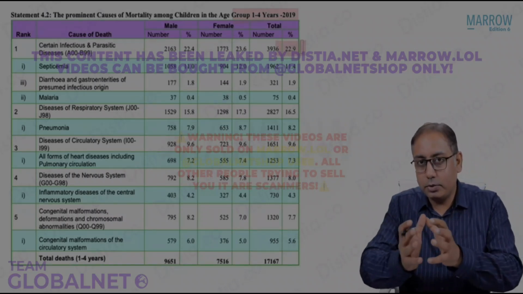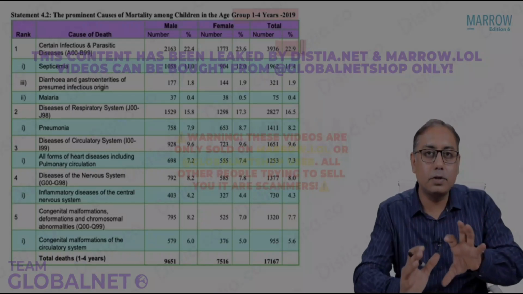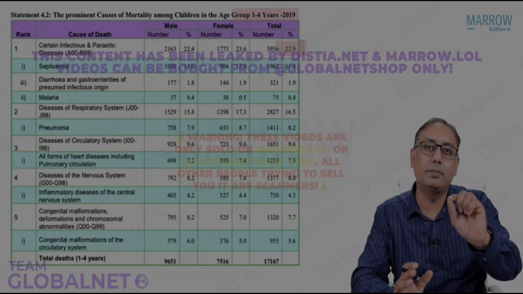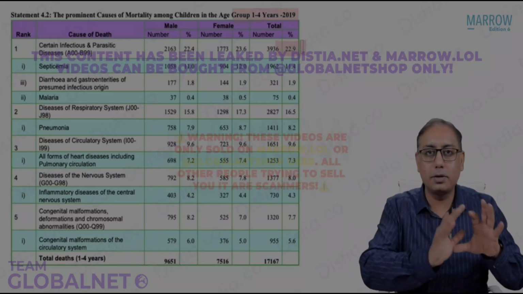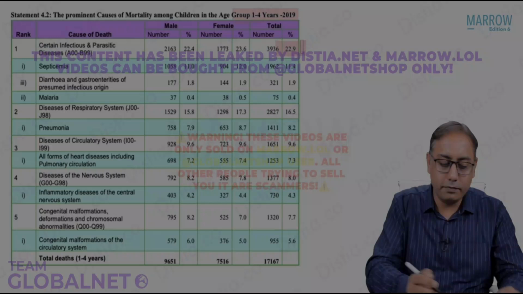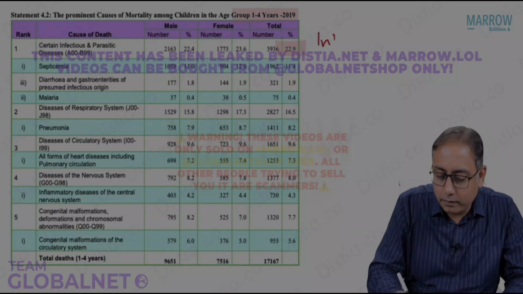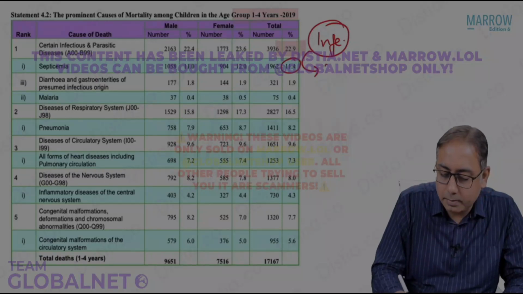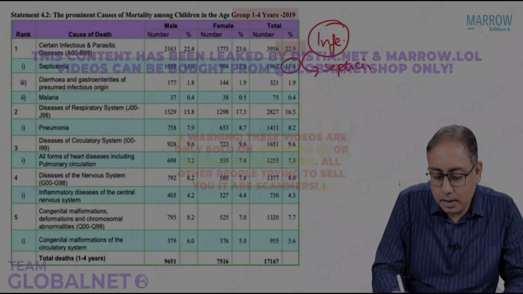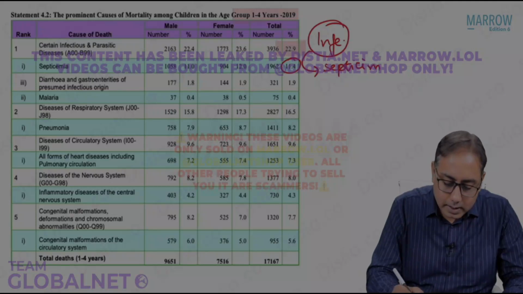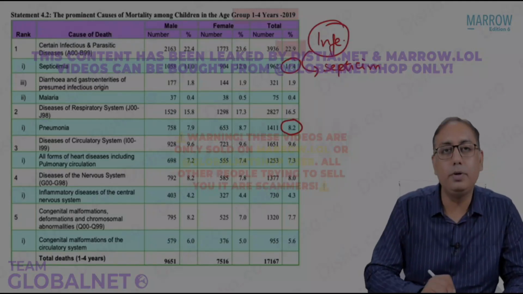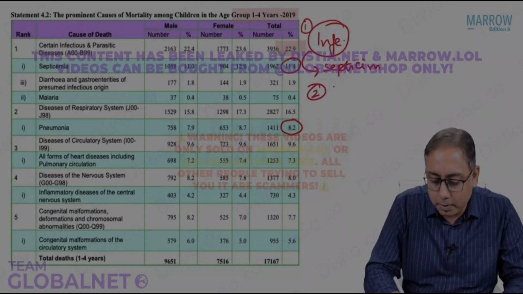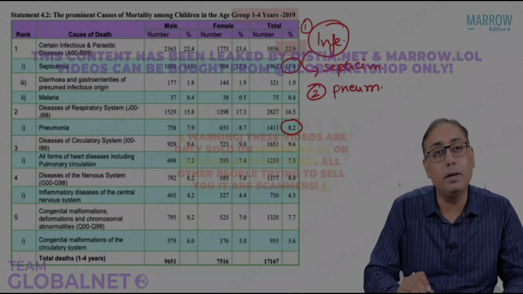For child to die within the infancy, the most common cause was the causes related to the perinatal period, the hypoxia and the prematurity. But after 1 year, it's not about the perinatal. After 1 year, the causes of deaths are predominantly infections. Out of these infections, what is the most common cause? It is septicemia. Please note that septicemia forms the first stage. Next in line, you can see that it is pneumonias. So one is infection causes. Second in line, the infection could also be because of pneumonias, which is very important.